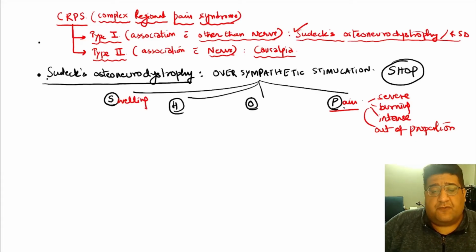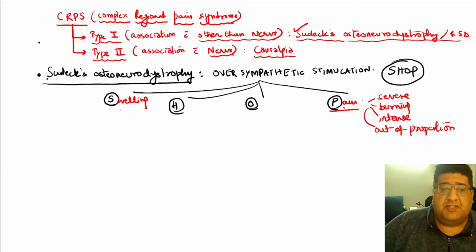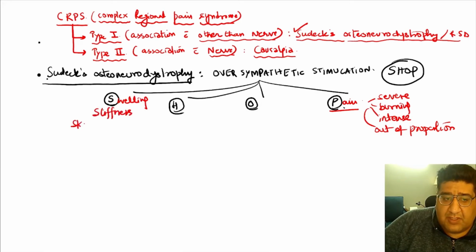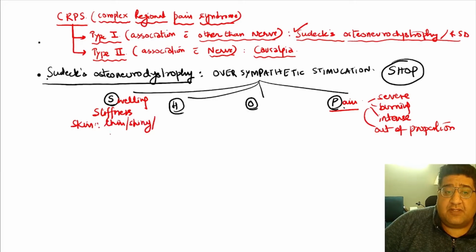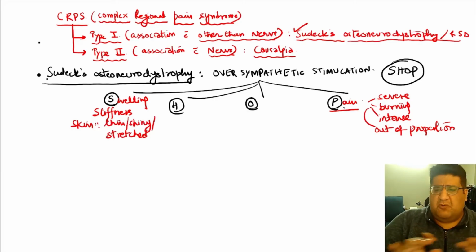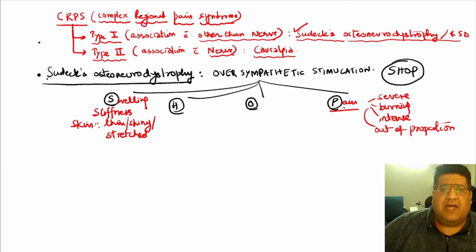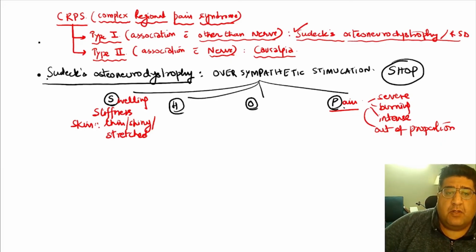These are trophic changes that happen due to oversympathetic stimulation. Not only swelling, you will have a lot of stiffness of the wrist. Not only that, you will have a thin, shiny, stretched skin. No wrinkle, no creases, nothing. Old lady, post-Colles, 50 plus, skin is absolutely shiny. H,